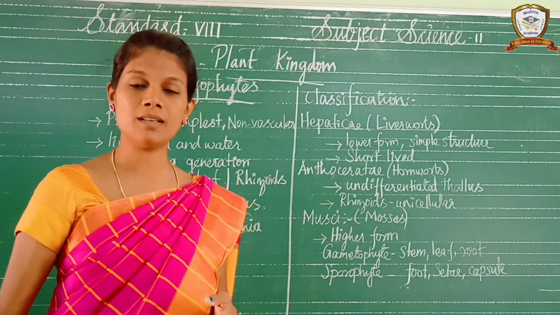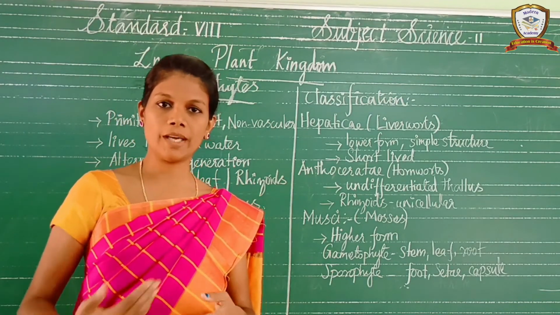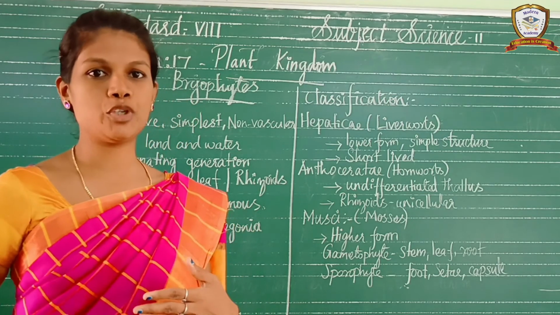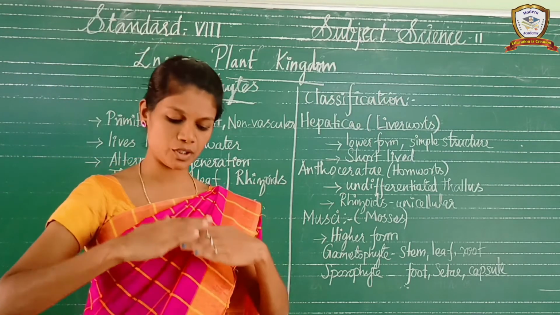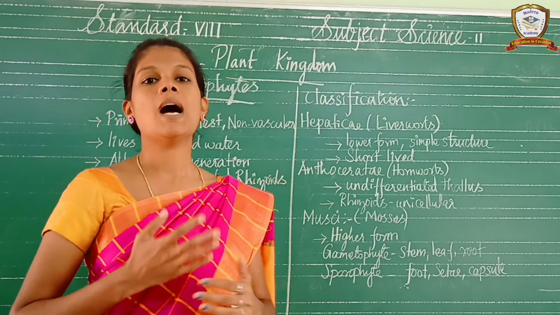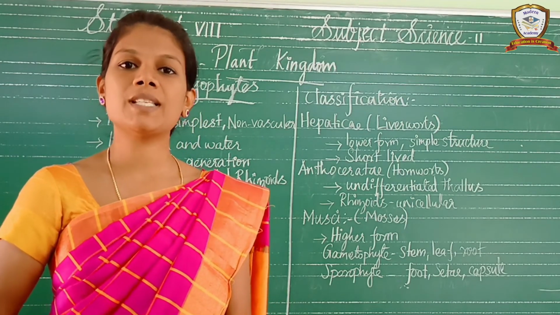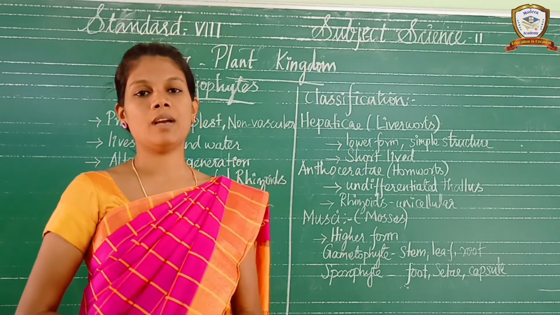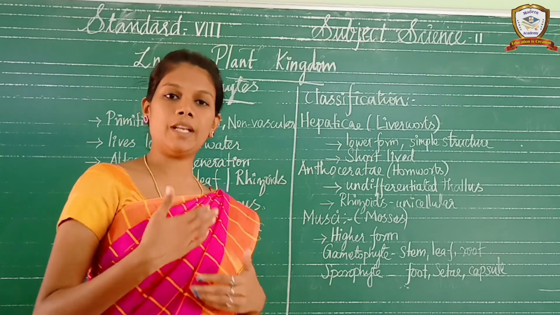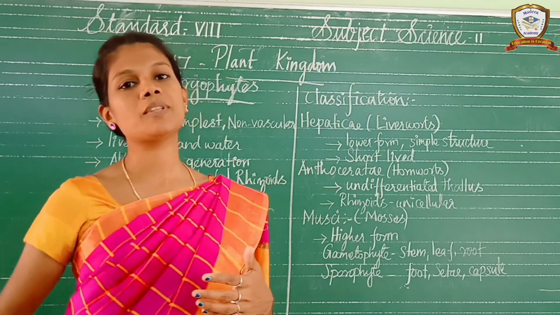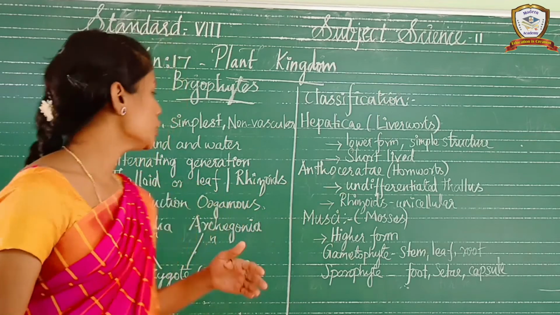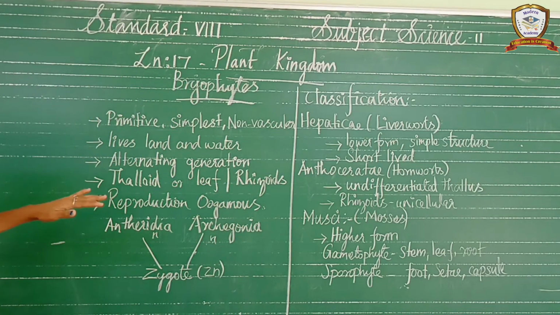Gametophytes are producing the gametes. Okay, so sporophyte and gametophyte have alternate generation. First the sporophyte will grow and it gives rise to the gametophyte. And the gametophyte does the reproduction and gives rise to the sporophyte. Okay, so alternating generation happens here.